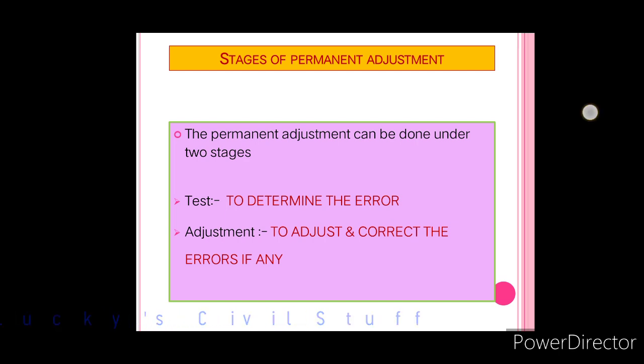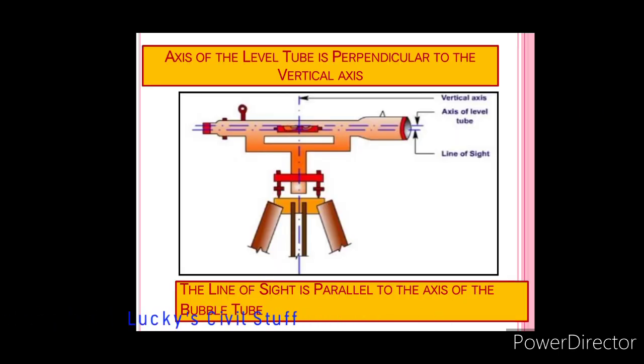Okay, next, these are the two things to be checked while considering the relationships. One is whether the axis of bubble tube is perpendicular to the vertical axis or not. Next, whether the line of sight is parallel to the axis of bubble tube or not, we have to check. So we'll see one by one.